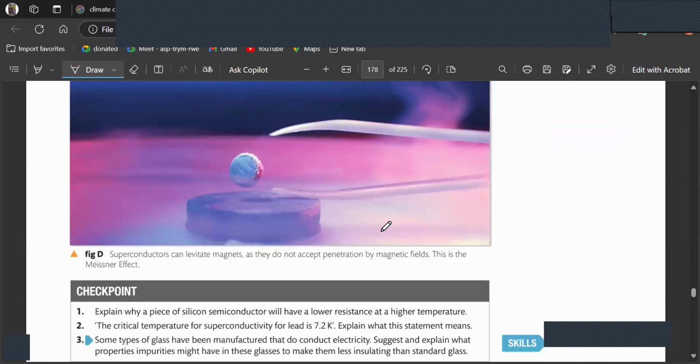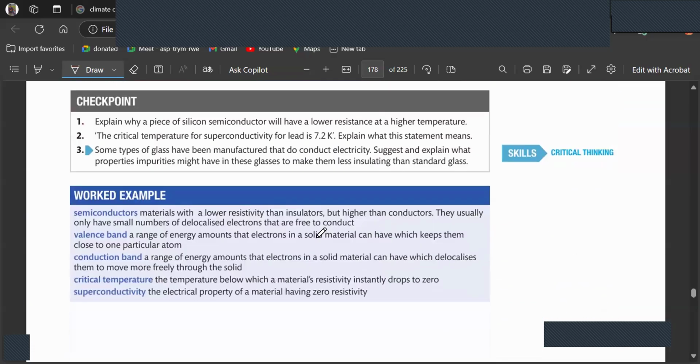Good. But do they all have the same temperature? Will all metals have the same superconducting temperature? No, it varies. Okay. So semiconductors are materials with a lower resistivity than insulators but higher than conductors.